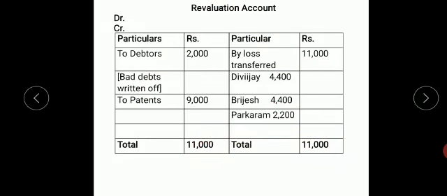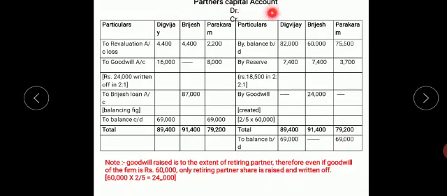Now we'll move towards the partners' capital account. Here, debit and credit are shown side by side. Usually the adjustment is written at the end, but by mistake it has come in between, and the adjustment is not being done here. So write debit here and credit here. Then write the partners' names and their amounts in rupees.